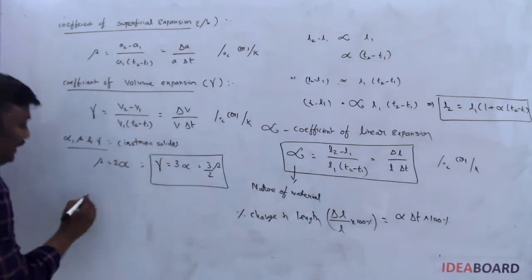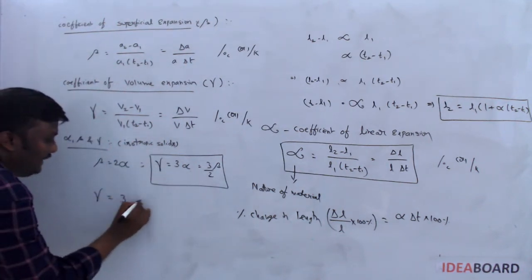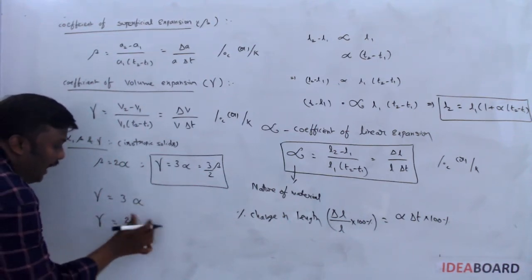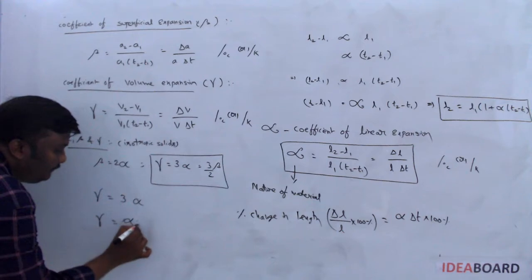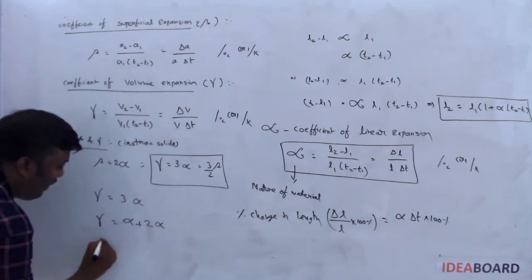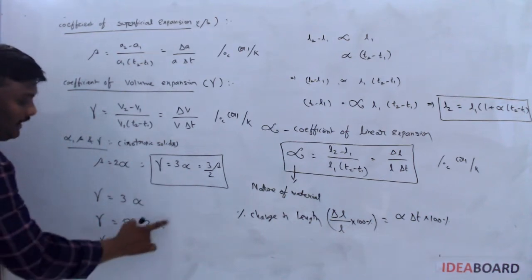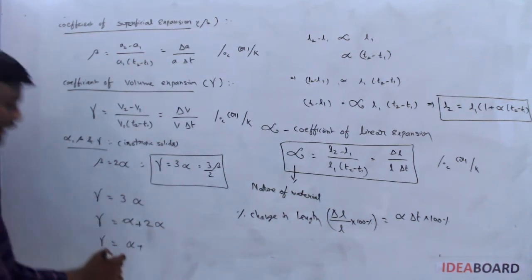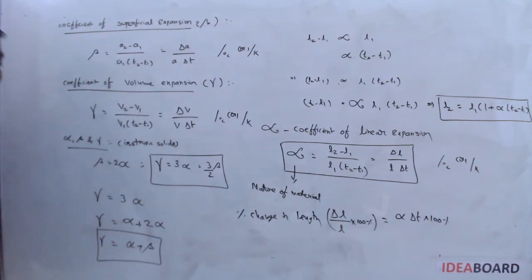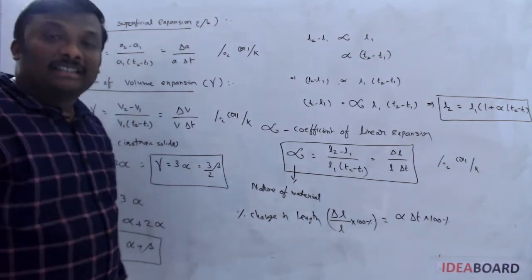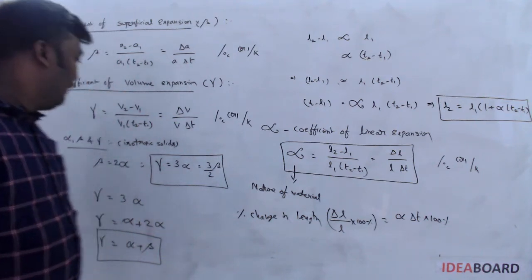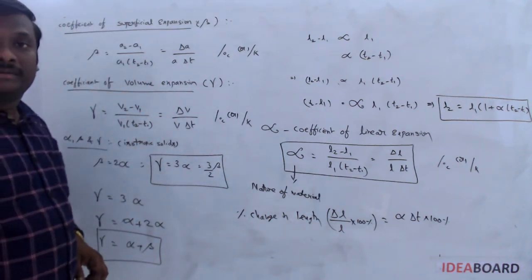And what is gamma? Gamma I said 3 alpha. Can you write 3 alpha as alpha plus 2 alpha? Then gamma is equal to alpha plus 2 alpha, nothing but beta. So gamma is equal to alpha plus beta. This is the relation between alpha, beta and gamma for isotropic solids.